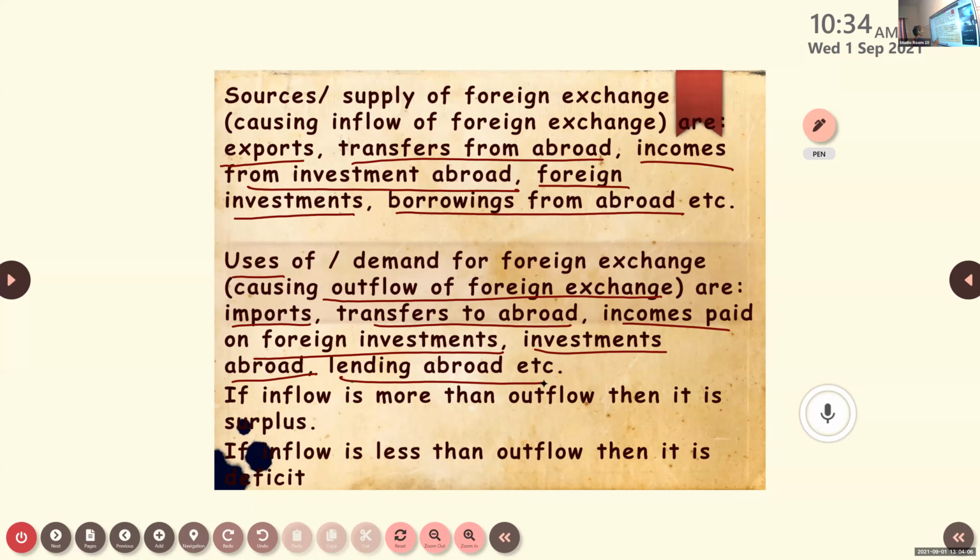Now, here, if inflow is more than outflow, if income is more than spending, meaning we are getting more foreign exchange than outflow, then we can say it is a surplus balance of payments. If inflow is less than outflow, then it is a deficit balance of payments. If inflow is equal to outflow, then what kind of balance of payments will it be?